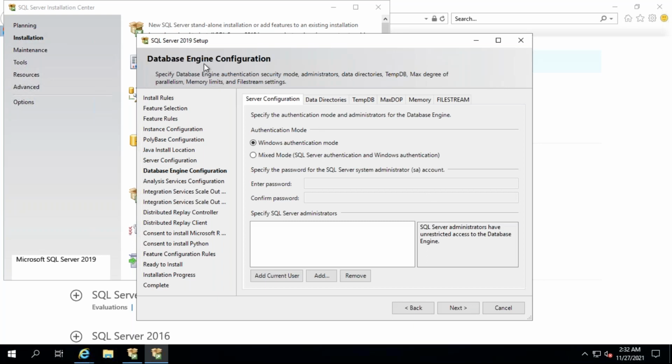So here is the database engine configuration, authentication mode. We'll go with mixed mode. Here you can see: specify the password for the SQL Server administrator SA account. The username is SA, the administrator. Give some password here, but you need to remember that password.